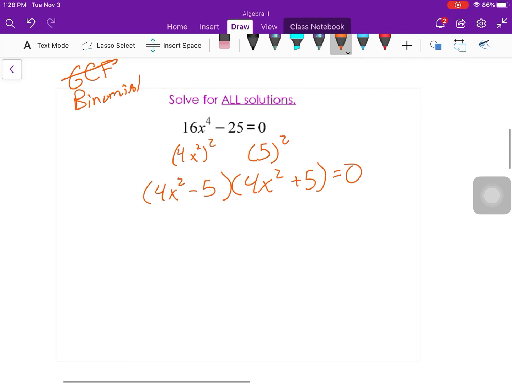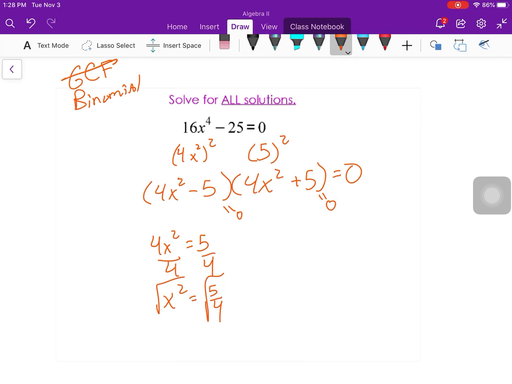And again, that is a very similar pattern to what we did before. I'll set each of these equal to 0. So 4x squared equals 5, I'm going to add 5, divide by 4. And I'm just using the solve by square root method now, and get the square root of 5 over 2. Okay. Do the same thing, very similar, but now I'm going to subtract 5 right away. So minus 5 divided by 4. So x squared equals minus 5 over 4. Take the square root. Oh, look, it's a square root of a negative number, so I'm going to have the square root of 5, but I'll have an i out there over 2.